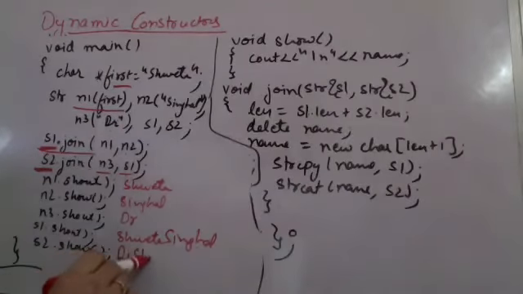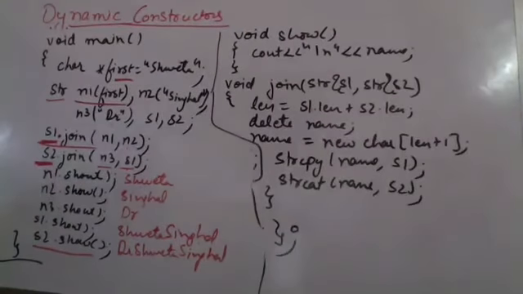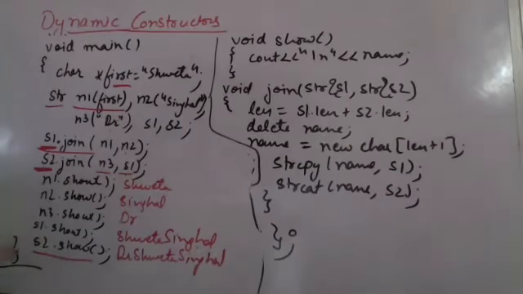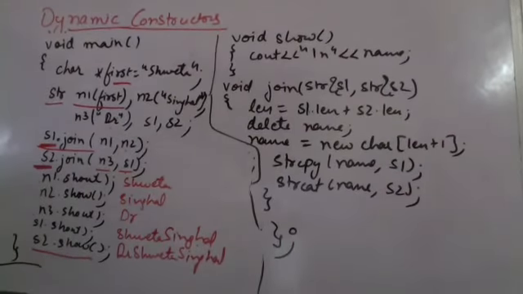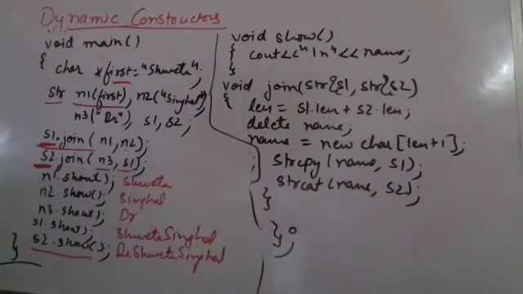So this is how we have used dynamic constructor and dynamic memory allocation, dynamic memory management to create objects of different size. N1, N2, N3, S1, S2, all are objects of the class string that we have defined. All are having different size using dynamic memory allocation. So this is just a small example. However small or large size of object we may want, that we can create at the runtime using dynamic constructors and the concept of dynamic memory allocation and deallocation, dynamic memory management.